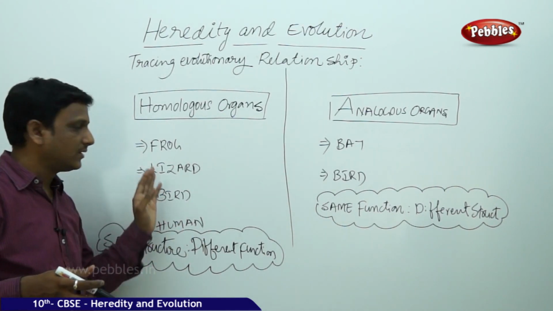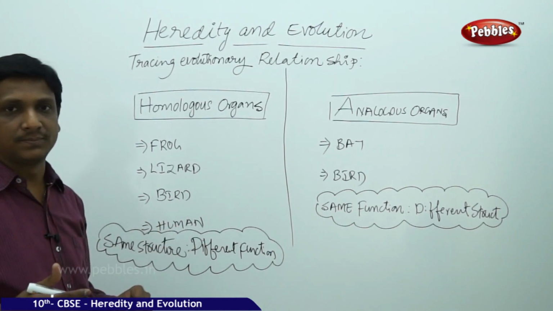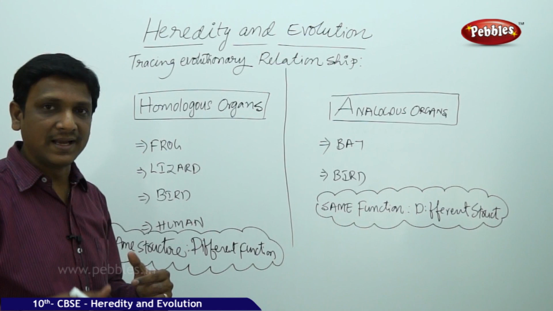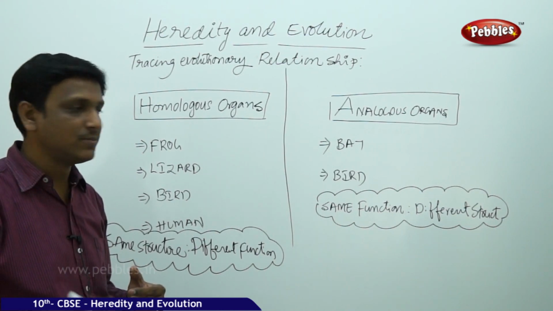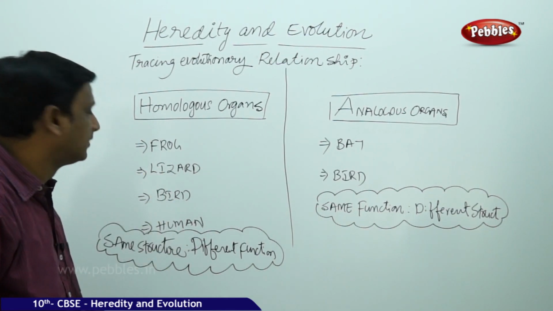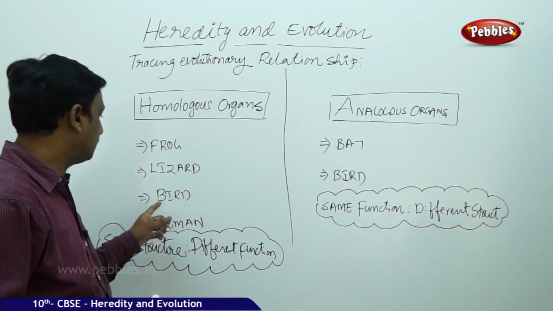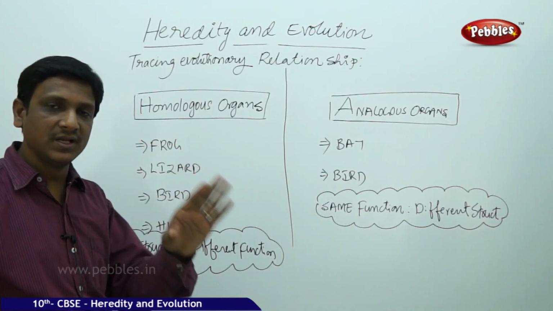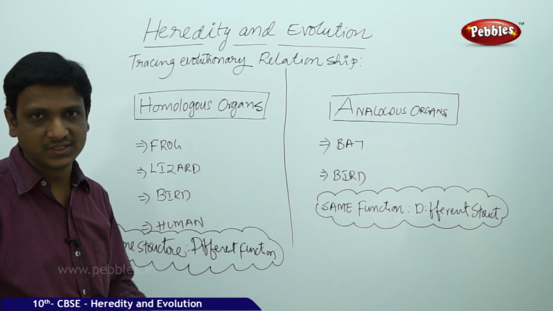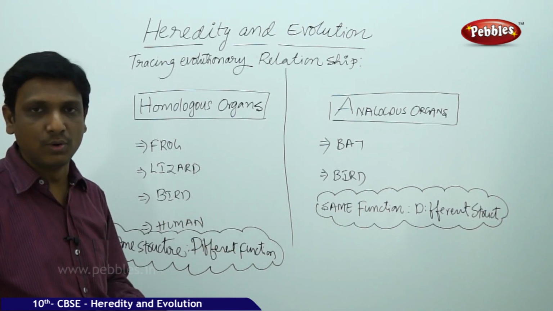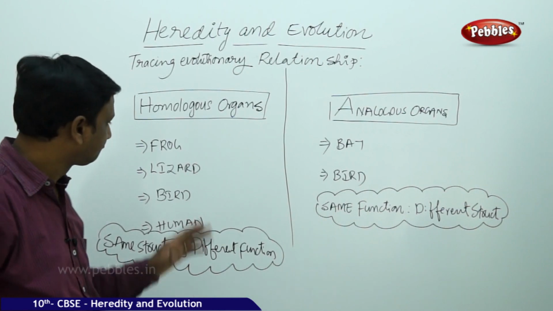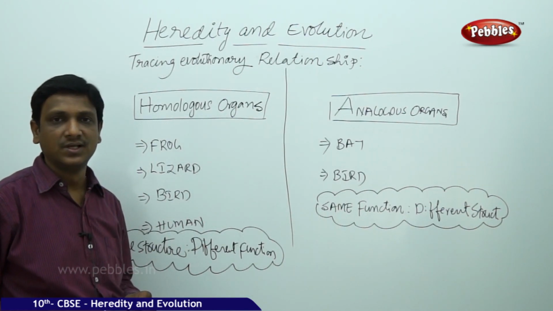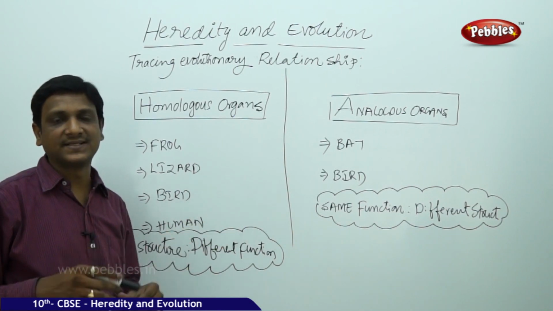So here the organs are used for different purposes, but internally, if you see the number of bones and the arrangement of bones in the hand of frog, lizard, bird, human being, they all have a similar arrangement and structure of bones in the hand, which are called homologous organs. So this is called the homologous characteristic.